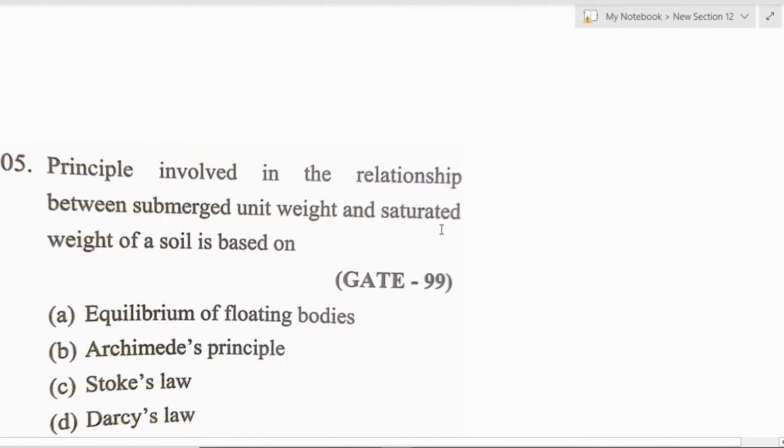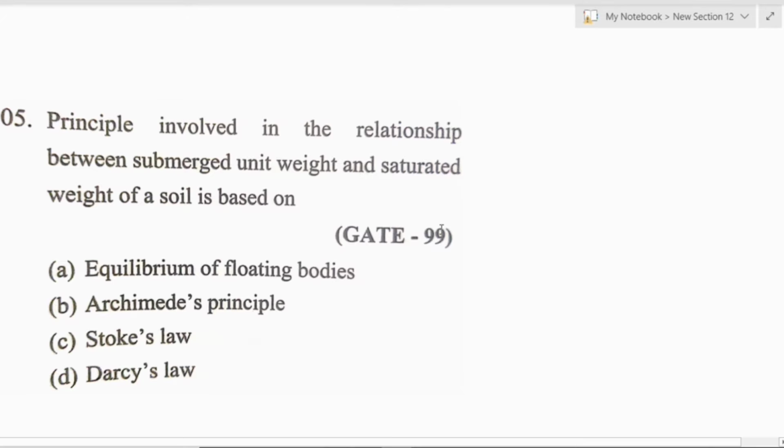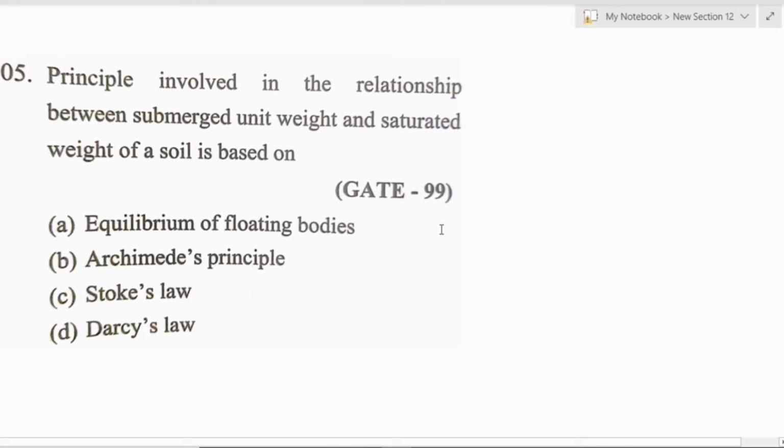Next question. The principle involved in the relationship between submerged unit weight and saturated unit weight of soil is based on, and there are four options. First option is equilibrium of floating bodies. Second option is Archimedes principle. Third option is Stokes law. Fourth option is Darcy's law. This is a question asked in GATE 1999.